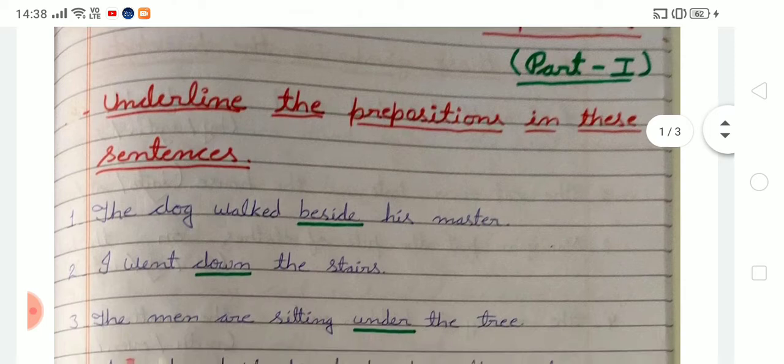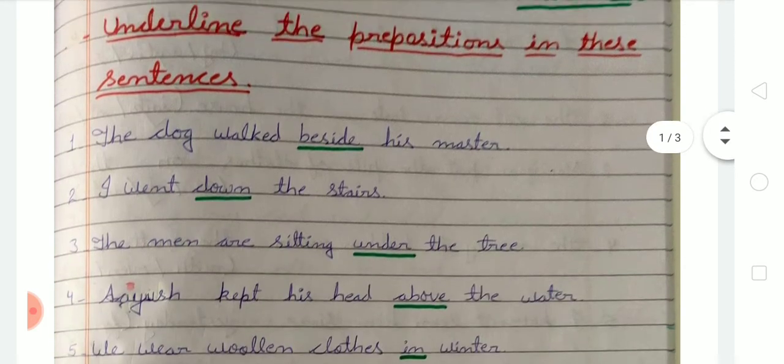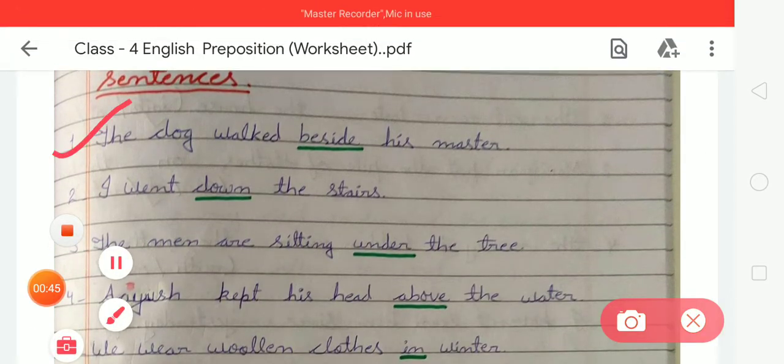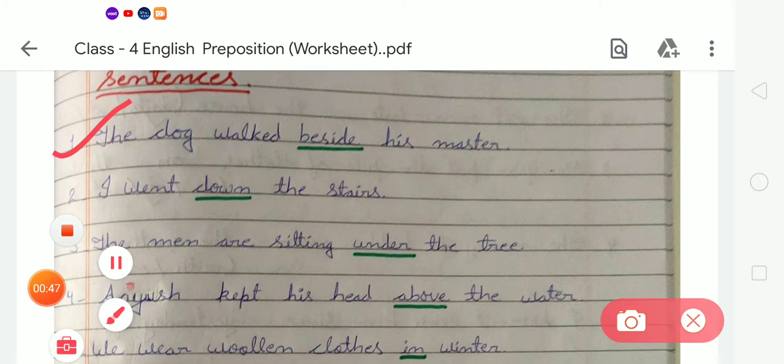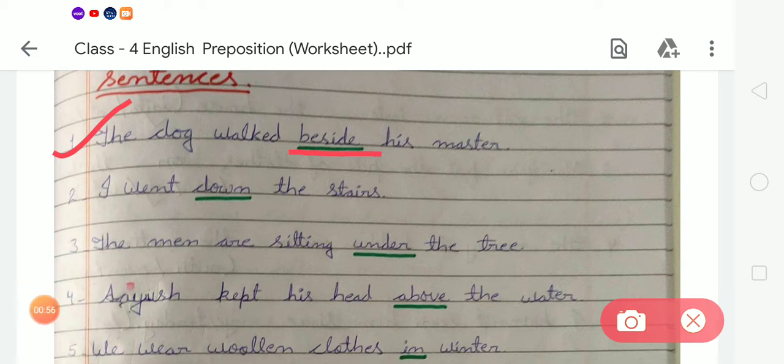So students, here is the first sentence. The dog walked beside his master. In this sentence, we have to underline the word beside. Next is number 2. I went down the stairs. Here the word down is a preposition, so we have to underline the word down.